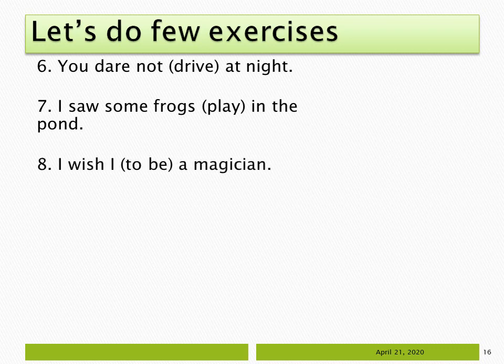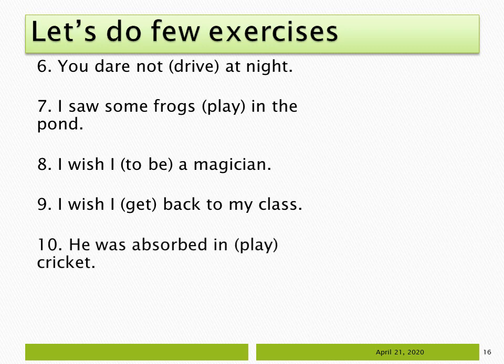Number eight, I wish I to be a magician. I told you that when there are wish or fancy or as if and a to be verb is required, it should always be the same. Number nine, I wish I get back to my class. After wish, if there is a subject and then a verb, the sentence will be in past indefinite tense. Number 10, he was absorbed in play cricket.